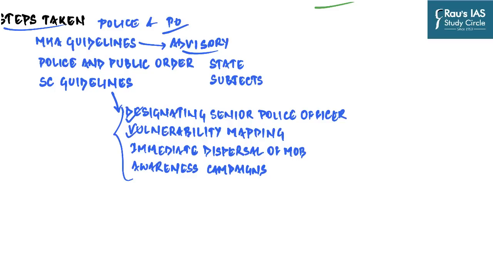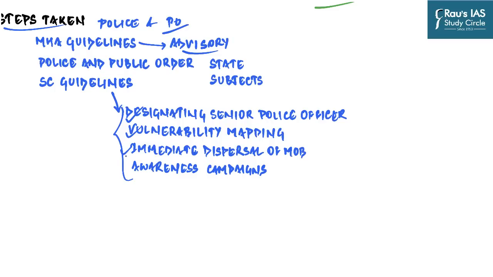Then they have to conduct vulnerability mapping, that the state government shall immediately identify such districts, subdivisions, and villages where the instances of mob lynching and mob violence have been reported in the recent past or likely to occur in future. Then apart from that, Supreme Court has said in the same guidelines that it shall be the duty of every police officer to cause a mob to disperse, which in his opinion has a tendency to cause violence in the disguise of vigilantism or otherwise.